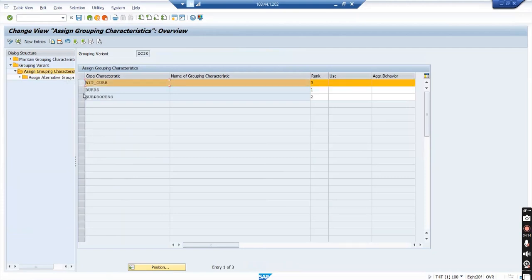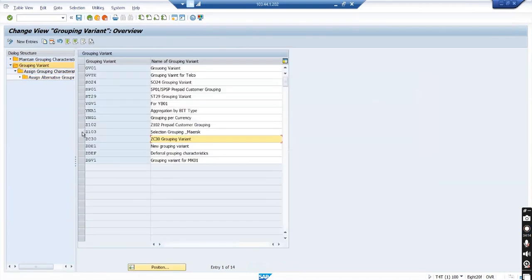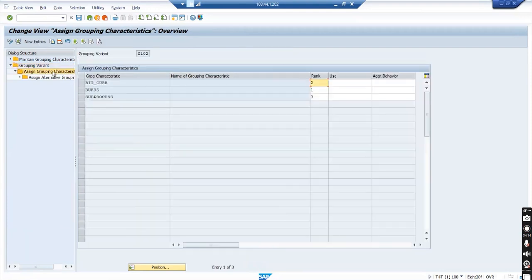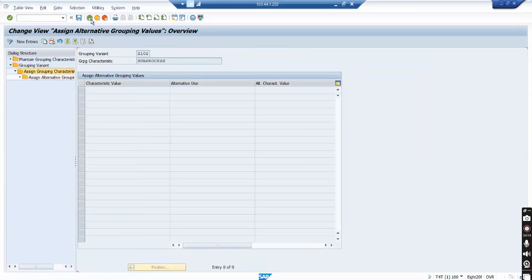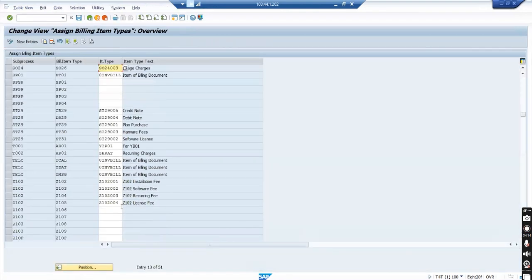I did not add any alternative grouping, I guess. Z102. That's fine. This ranking will not affect anything. There is no alternative grouping. Billing item type. Here I may have done something. Z102, Z102 sub process. Billable item types Z103, Z104, Z105. Okay, 102, 1, 2, 3, 4. Here it is also fine.